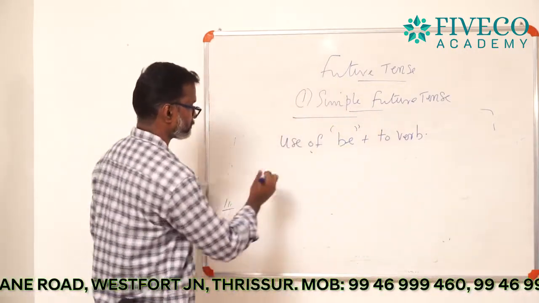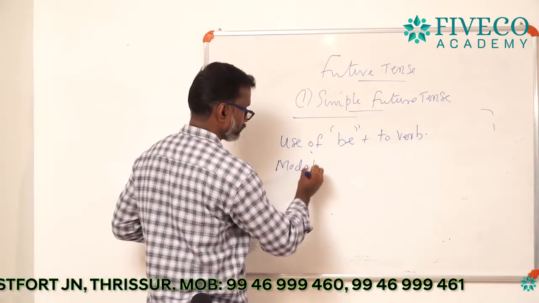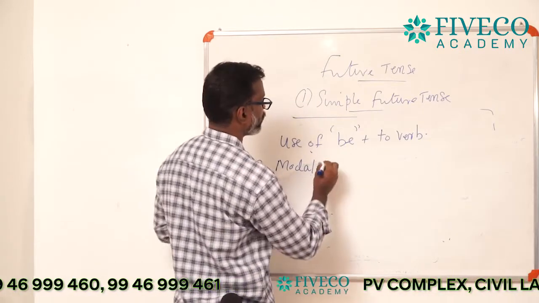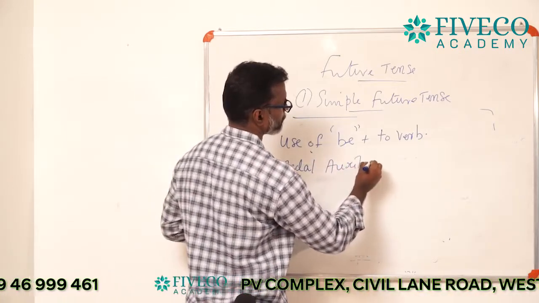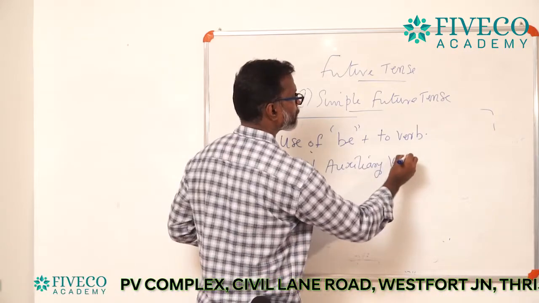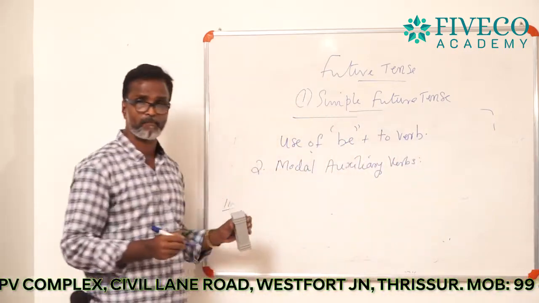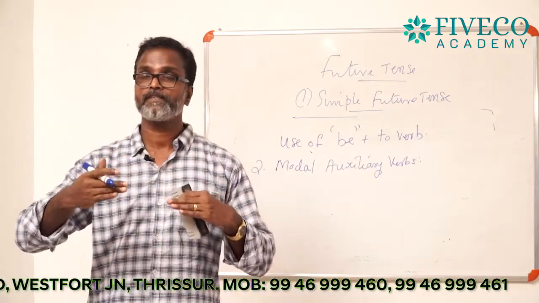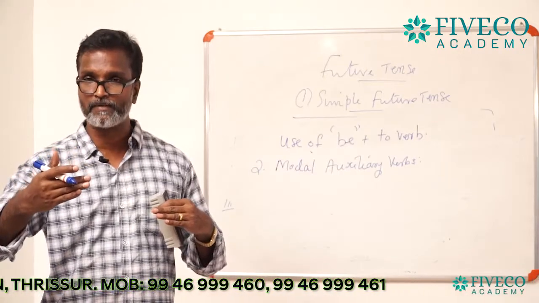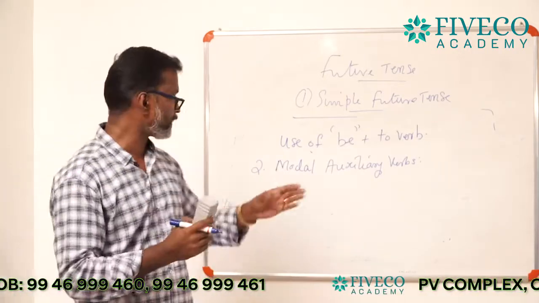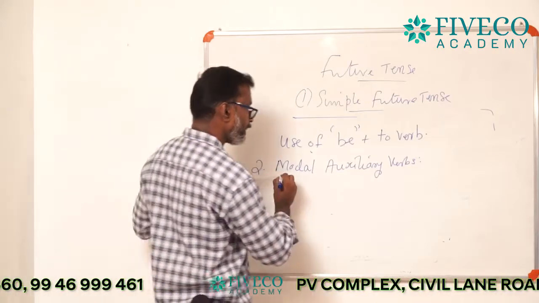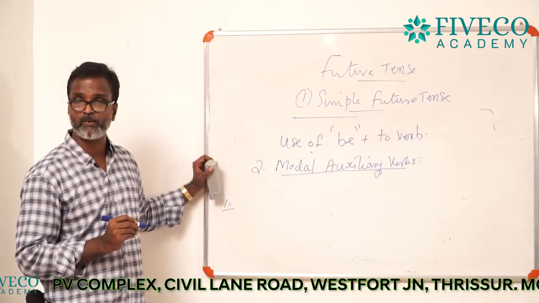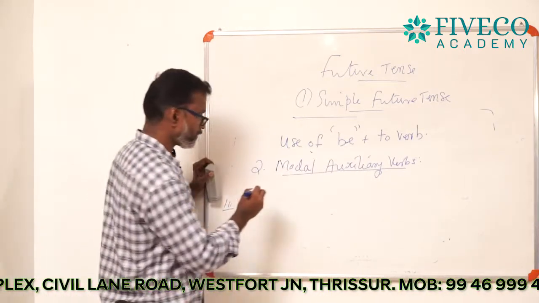Modal auxiliary verbs. That is the second one; the first is primary auxiliary verbs. There are three divisions in auxiliary verbs. The first one is primary auxiliary verbs, I already explained, and the second one is modal auxiliary verbs. And these modal auxiliary verbs we never use for the formation of tenses, and they are will,